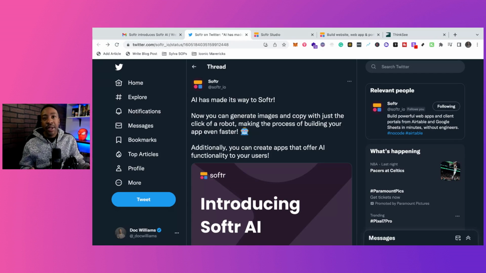So, what does that mean? That means that you can create your own micro SaaS, your software as a service, to allow people to use AI straight from your website. Let's dive in a little bit more.